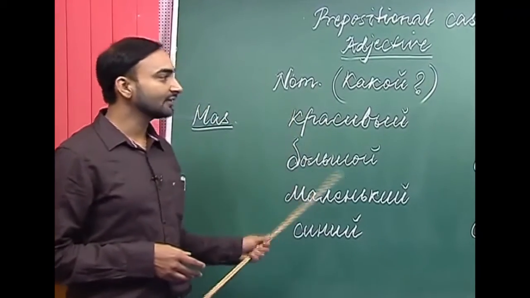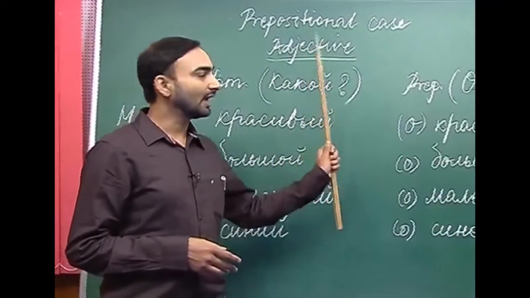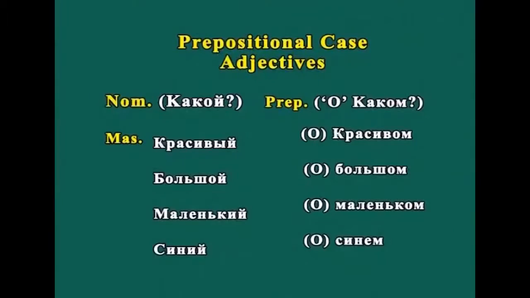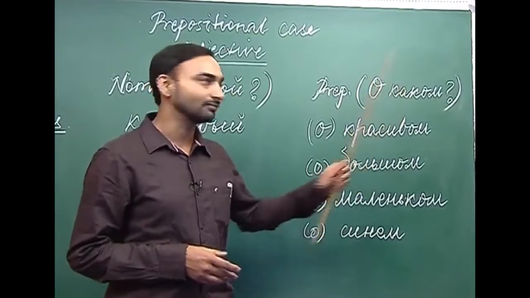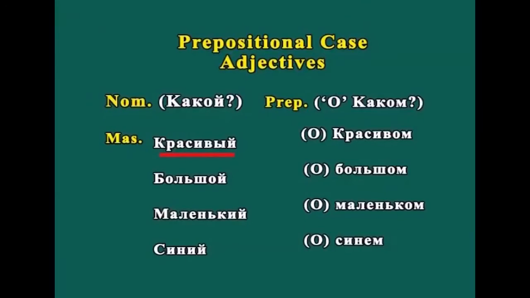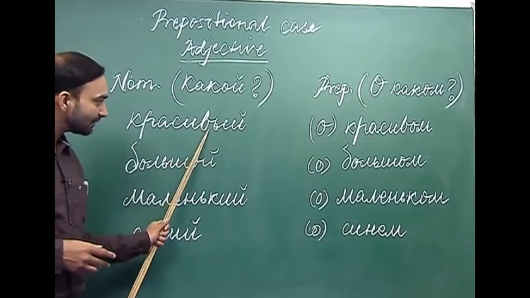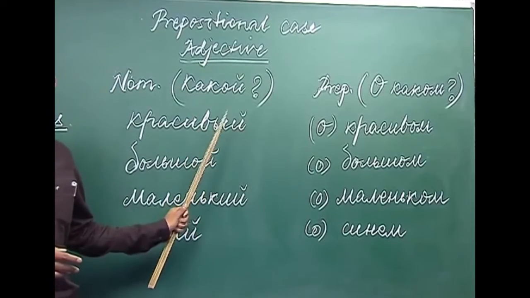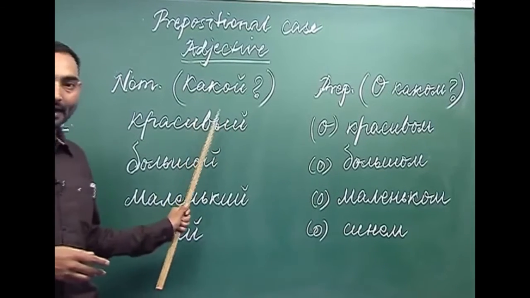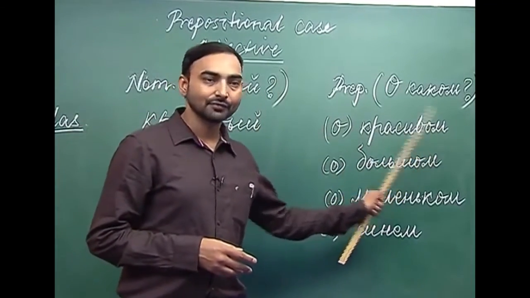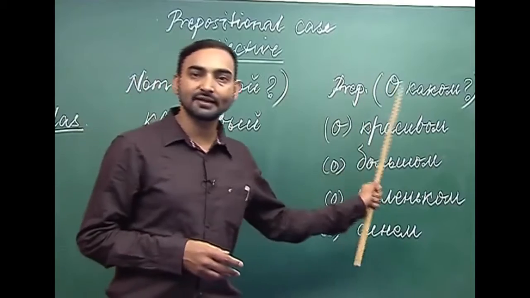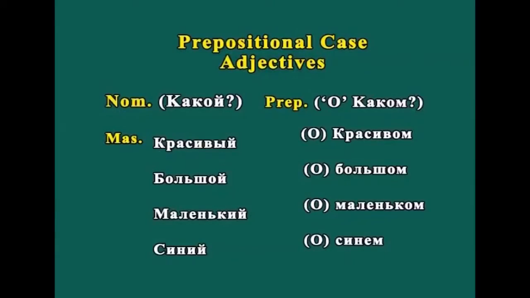What happens when we use krasivi in the prepositional case? The question is o kakom. O kakom stands for the masculine adjective form. So, krasivi becomes krasivom. We have replaced this I and I kratke, which is the nominative case ending of a masculine adjective, with O and M. So, krasivi has become krasivom, o krasivom.